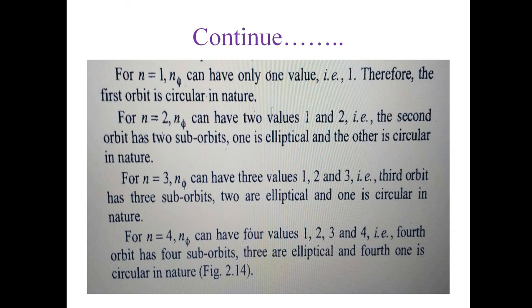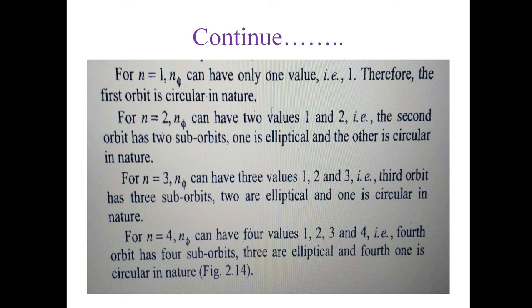So let's go ahead. For n equals 1, nφ can have only one value, that is 1. Therefore the first orbit is circular in nature. That's correct. For the second, n equals 2, nφ can have two values, 1 and 2. That is, the second orbit has two sub orbits, one elliptical and the other circular in nature. For n equals 3, nφ can have three values, 1, 2 and 3. That is, the third orbit has three sub orbits, two are elliptical and one is circular in nature.